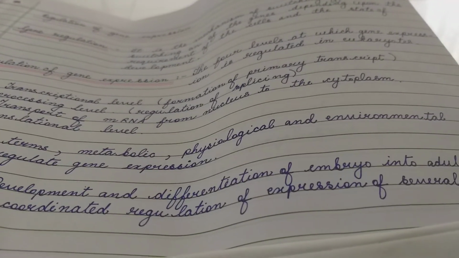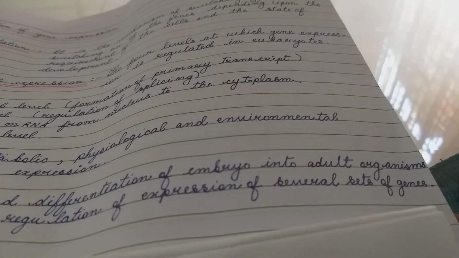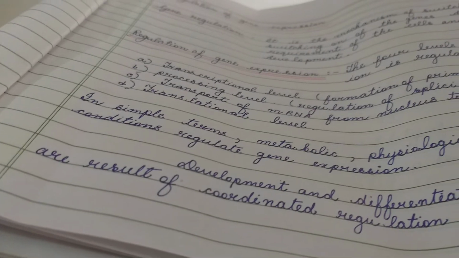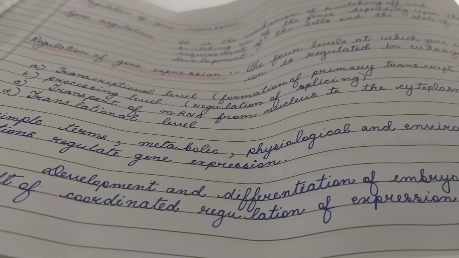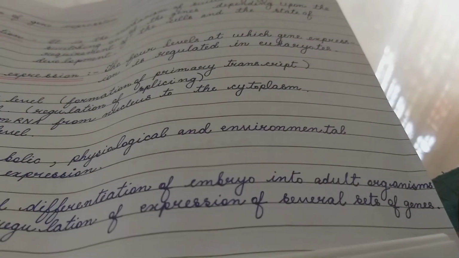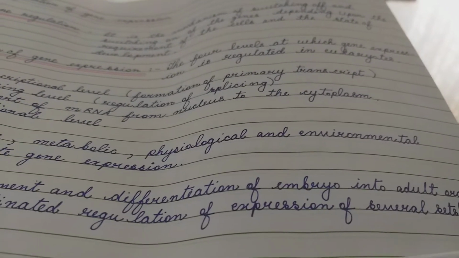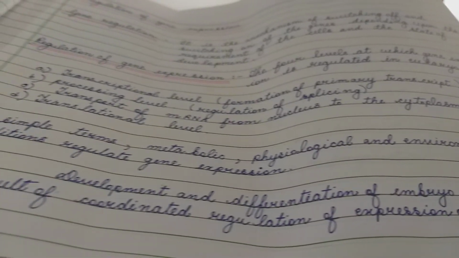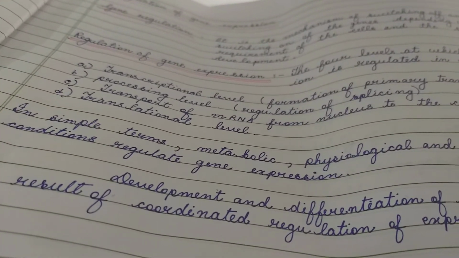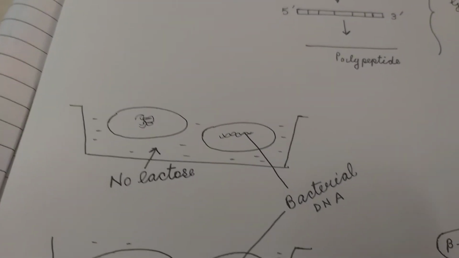Development and differentiation of an embryo into an adult individual is because of coordinated regulation of expression of several sets of genes. Now an example is given. These are bacterial cells, E. coli.